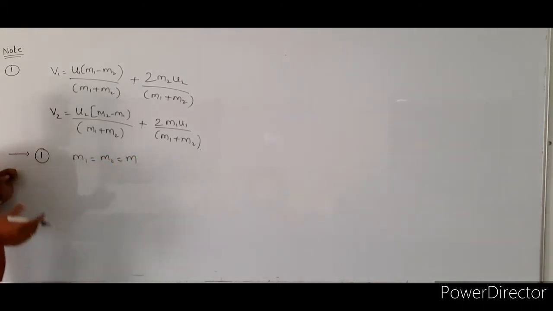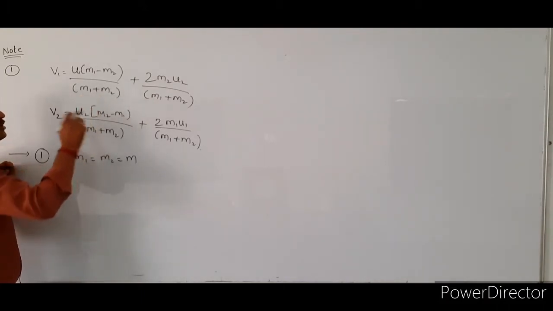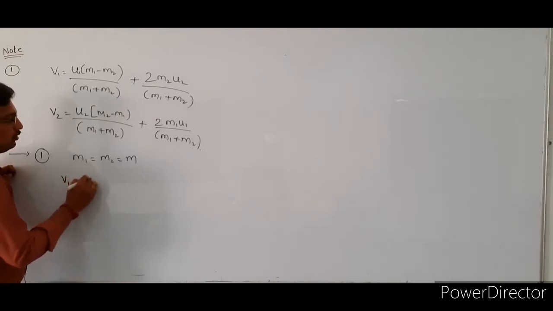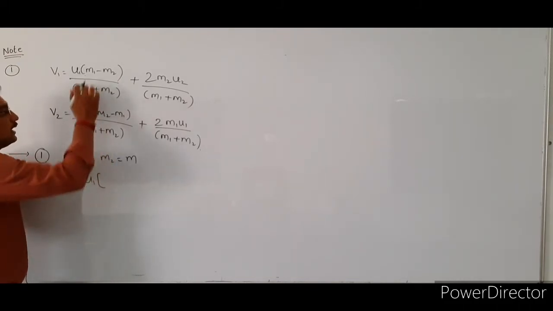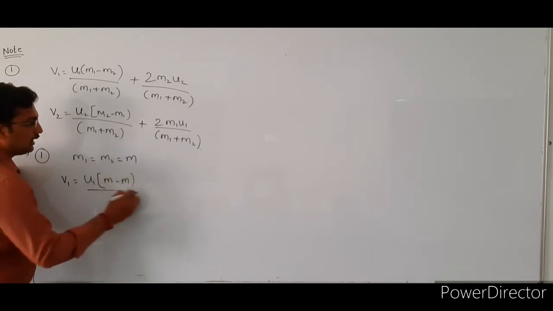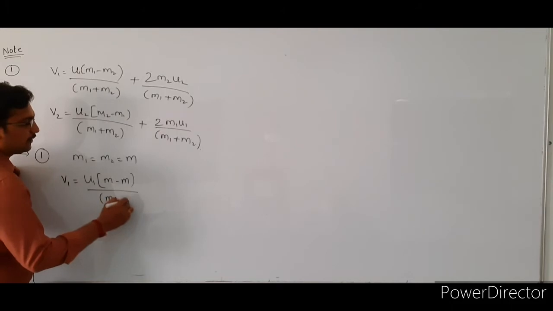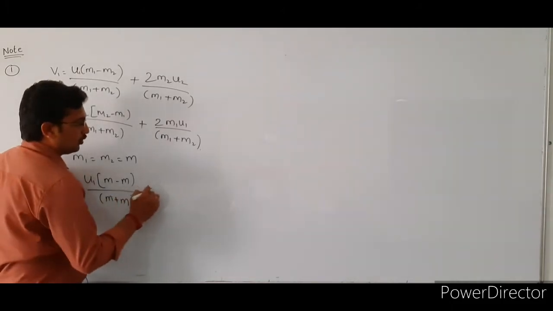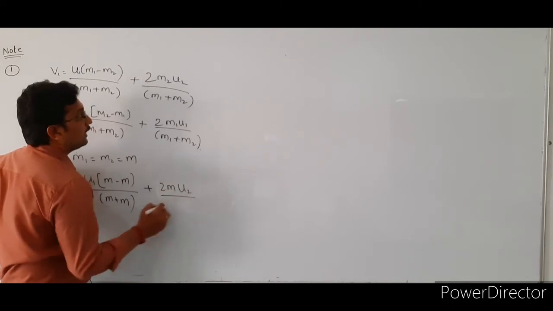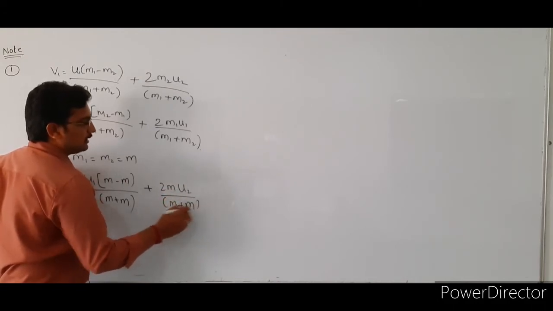Then substitute this condition in these two expressions. So v1 is equal to u1 bracket of m1 value is m and m2 value is also m, divided by the total mass, that is m plus m, plus 2m u2 divided by m plus m.